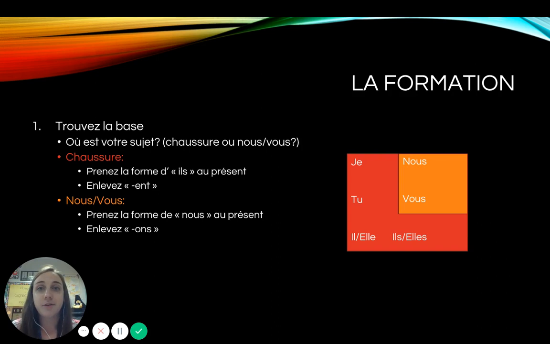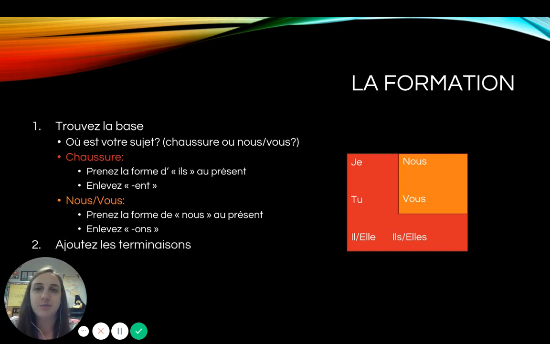We saw last video that most regular verbs will have the same stem. Some change, like our stem changers, for example. And we're going to continue to see how a lot of verbs have something called a double stem. If, however, you use this rule, where is your subject, to find your stem, there will only ever be 9 irregular subjunctive verbs. So if you follow this rule, it's so much easier than trying to remember which ones have double stems, which ones have single stems. If you follow this rule every single time, you'll get it 9 times out of 10.